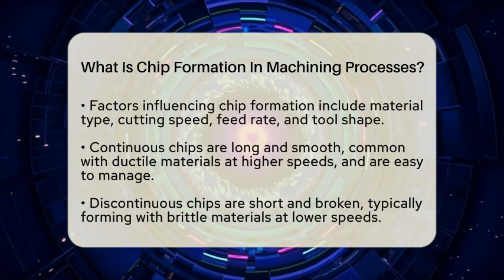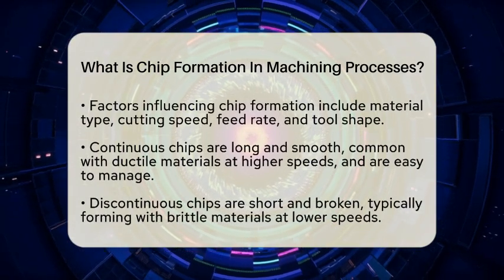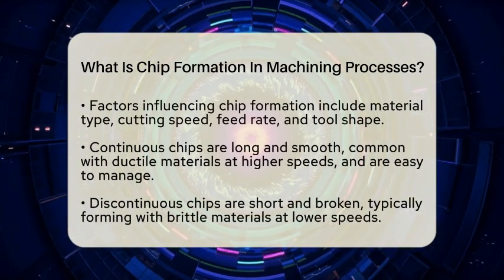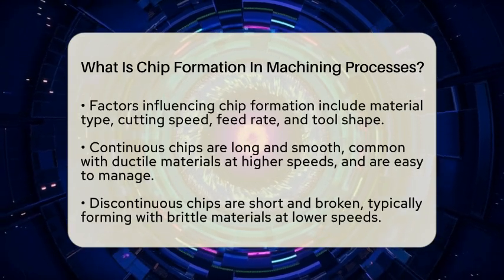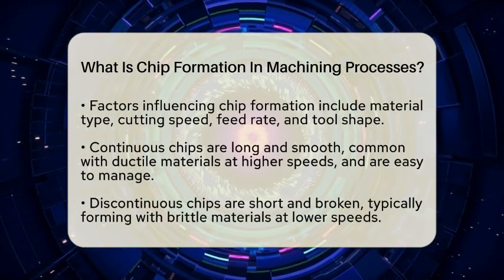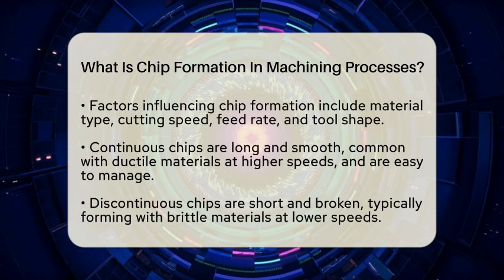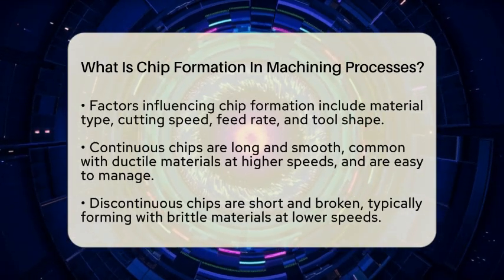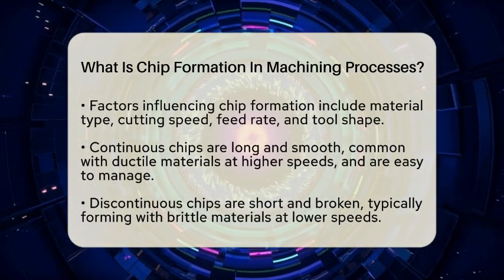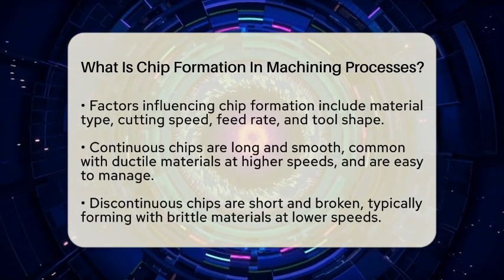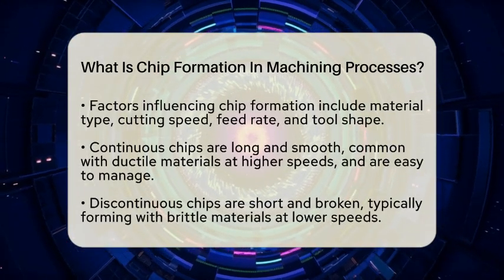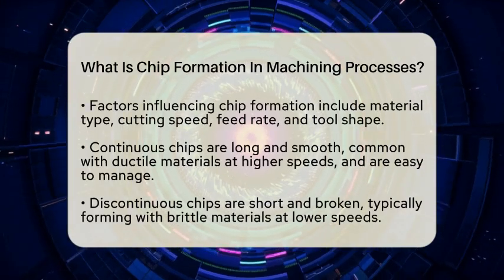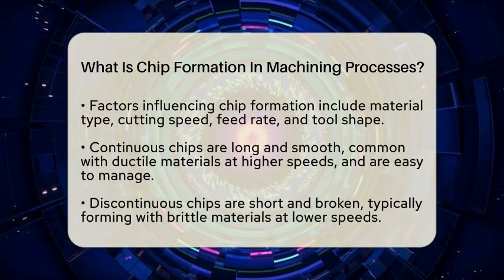Continuous chips are long, smooth, and form when ductile materials like aluminum or copper are cut at higher speeds. These chips are easy to manage and give a good surface finish but can sometimes get tangled or interfere with the process. Discontinuous chips are short and broken, often forming when brittle materials like cast iron or ceramics are machined at lower speeds. These chips are simpler to remove but can cause vibrations that affect the surface quality.